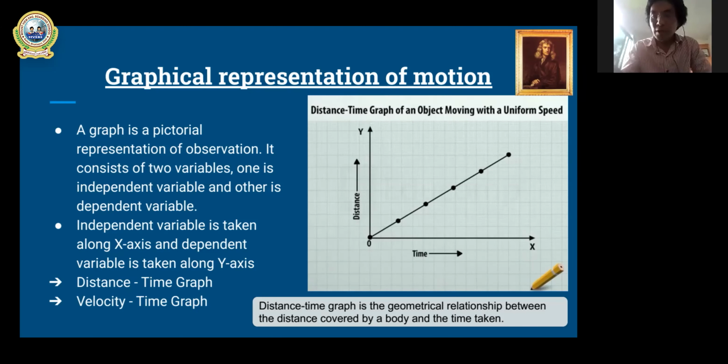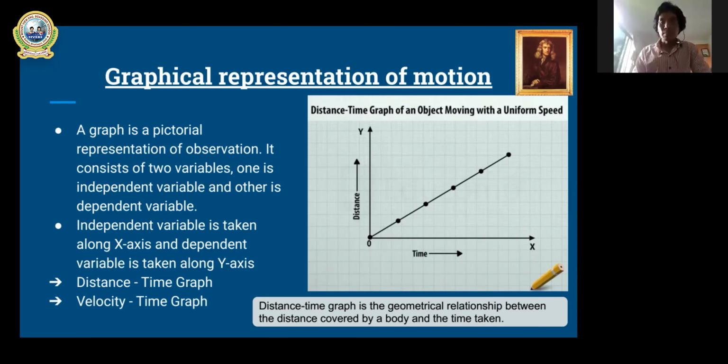If you are shown a graph like this, with a straight line obtained by plotting distance against time, and asked, class 9 students, by looking at this graph, what can you say about the speed of the moving body, then easily you can say the body has uniform speed, because in the graph you see a straight line, which shows that with the passing of time, the distance covered also increases.